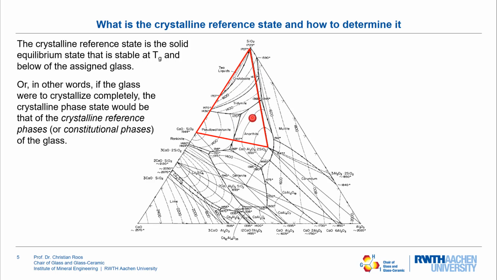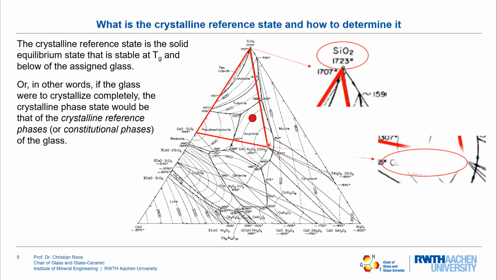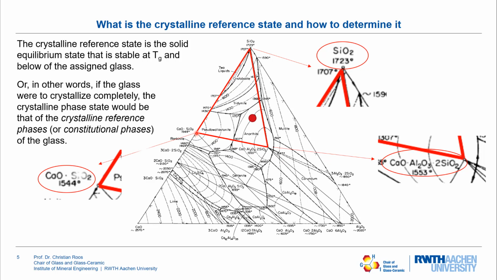Meaning, in detail, if we look at this point here, we would get cristobalite as SiO2 phase. For this point here, we would get anorthite as calcium aluminum silicate phase. And for this point here, we would get wollastonite as calcium silicon oxide phase.